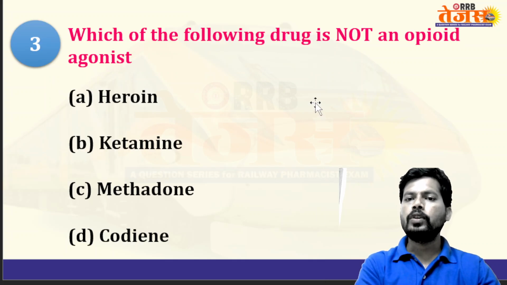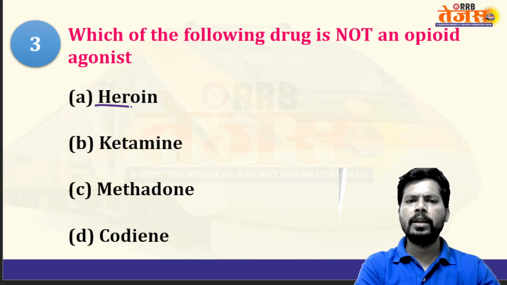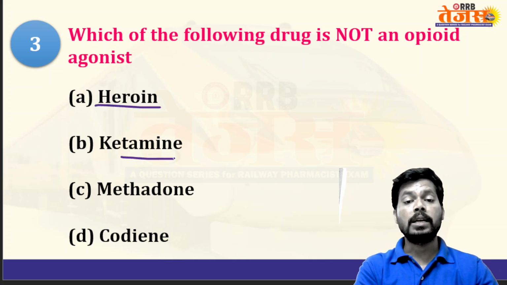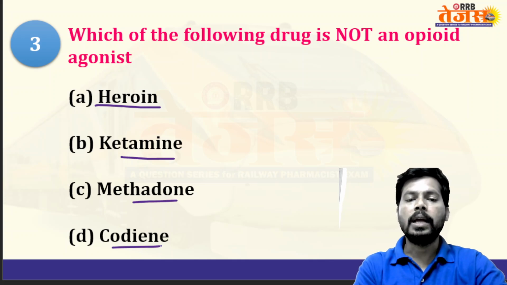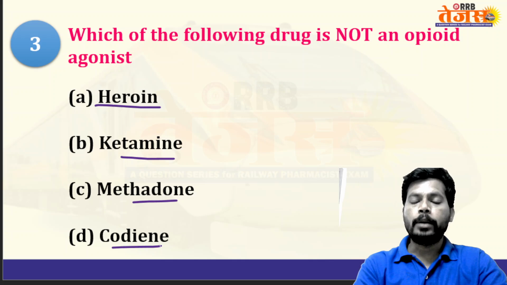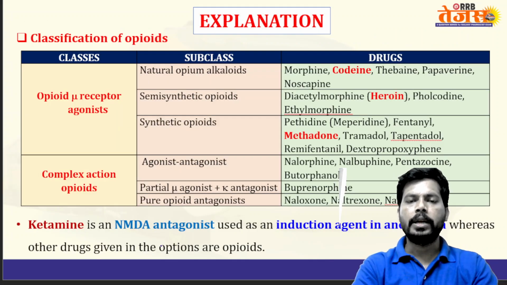Next, which of the following drugs is not an opioid? This is also a simple question. Heroin is diacetylmorphine. Ketamine is a general anesthetic. Methadone is a long-acting opioid derivative. Codeine mainly has antitussive property rather than analgesic property. So ketamine is not an opioid category of drug.